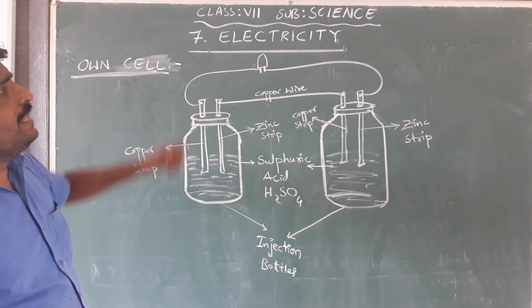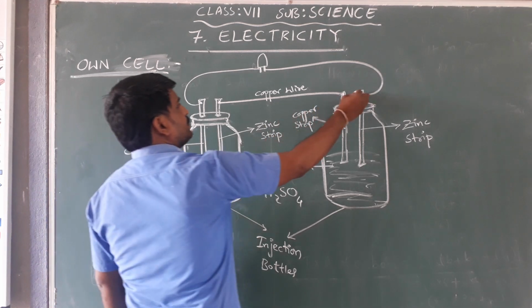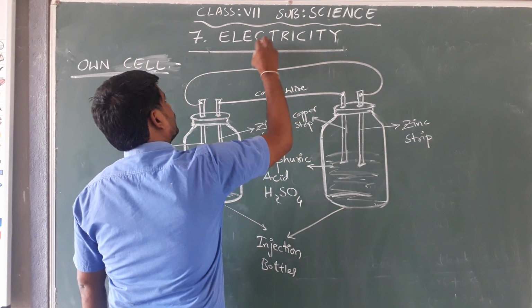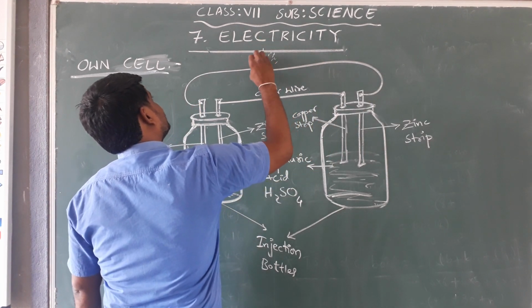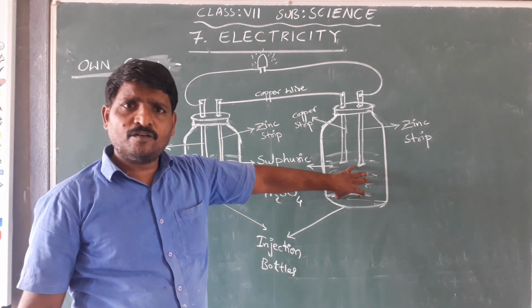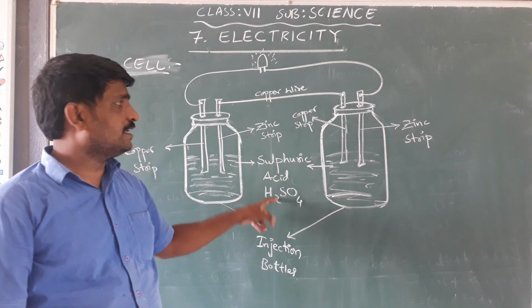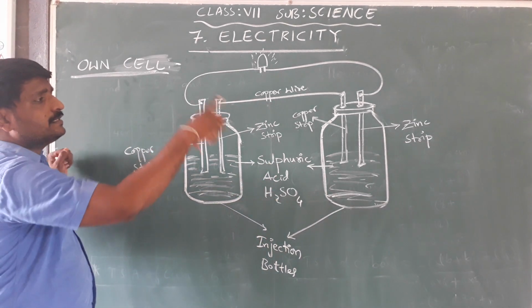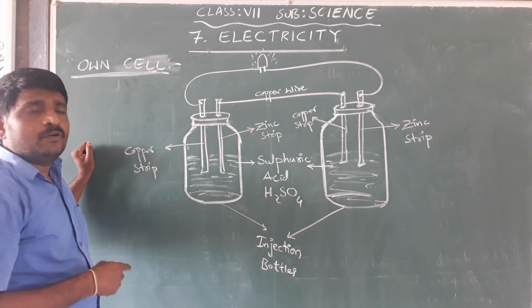Now we will be able to see that whenever we connect this bulb, the bulb starts glowing. That means the entire setup of these two bottles with sulfuric acid makes the bulb glow.